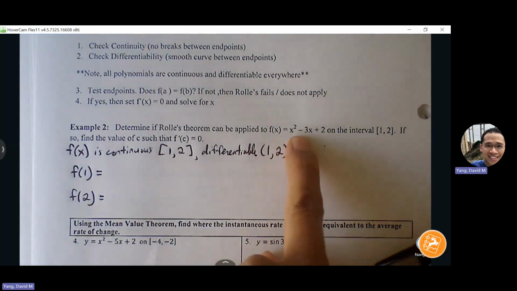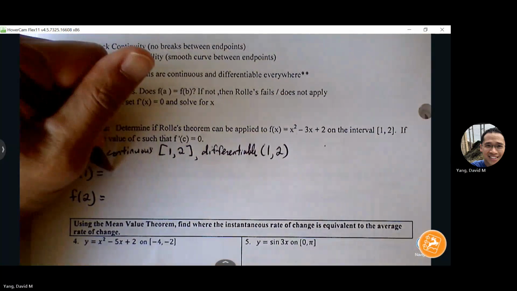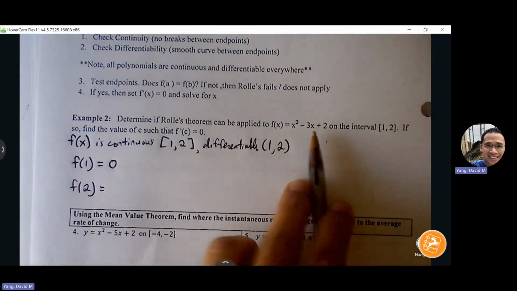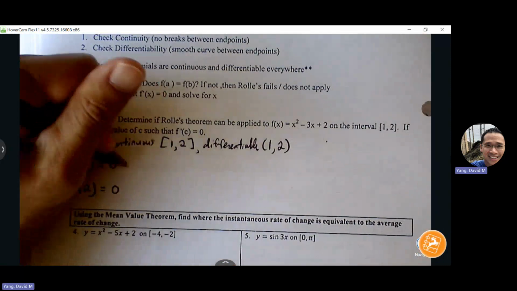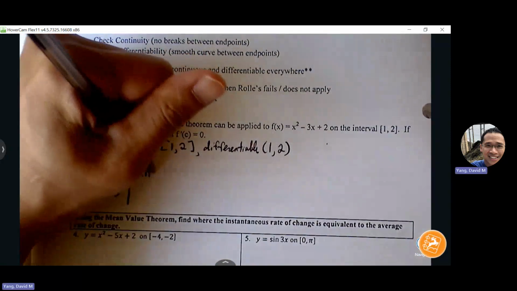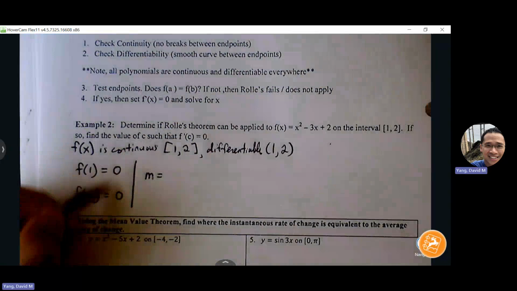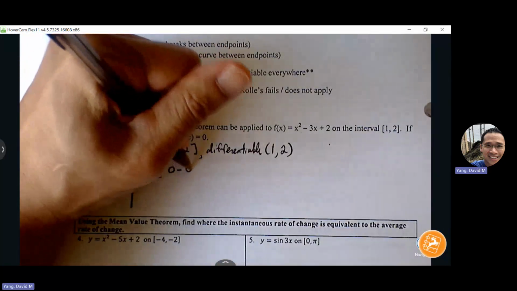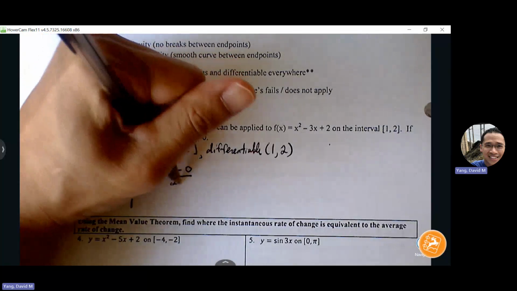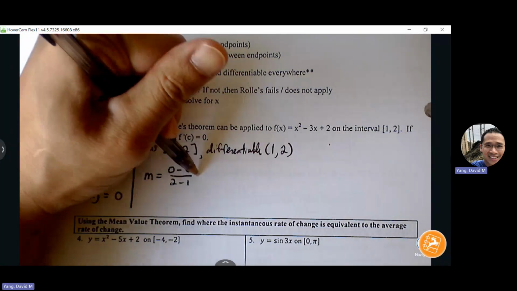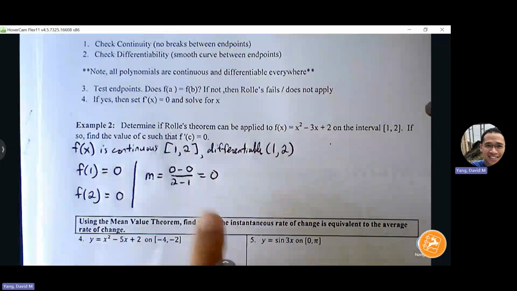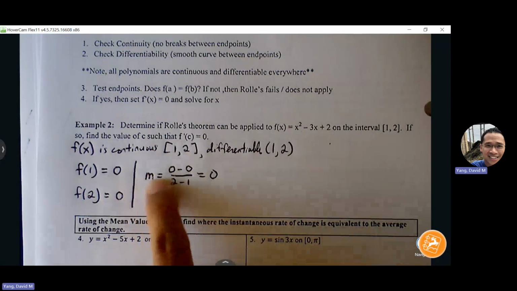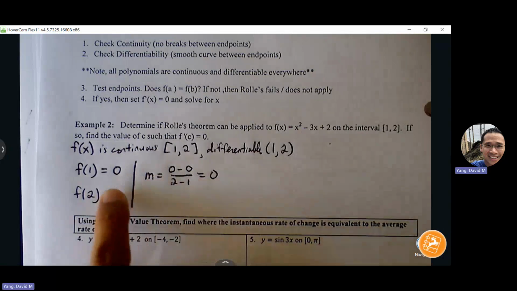F of 1 is equal to 0. 1 minus 3 is -2. -2 plus 2 is 0. F of 2 is equal to also 0. Now, I know they're showing you the same y value. We can already say this is Rolle's theorem, but I want to also show you, right? If I were to subtract my y values, changing y over changing x, I'm still going to get 0 because my y values are the same. So they must equal 0.